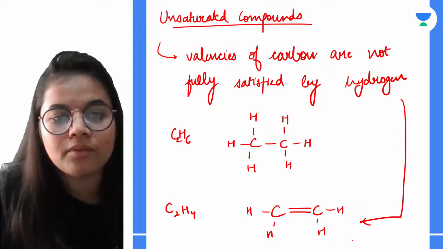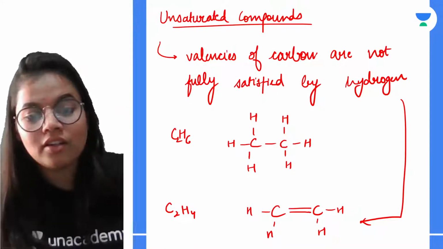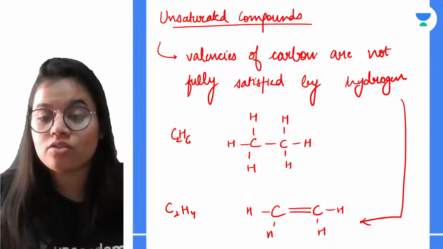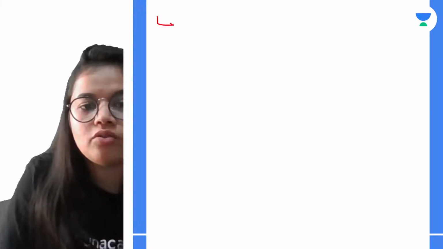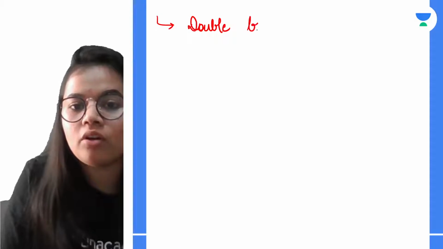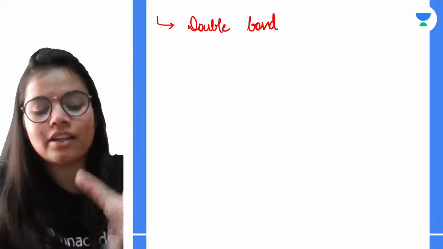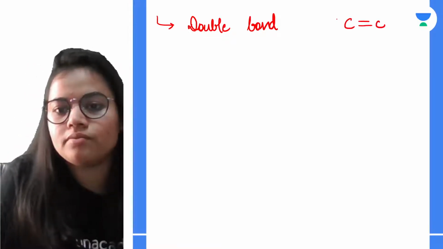I hope that up till here you are clear about the basic difference between unsaturated and saturated compounds, right? In unsaturated compounds there can be a double bond, in which at least 2 carbons are connected using a double bond, like this.